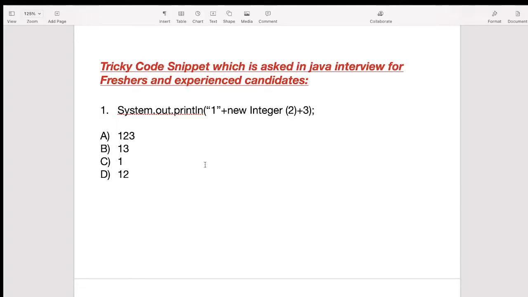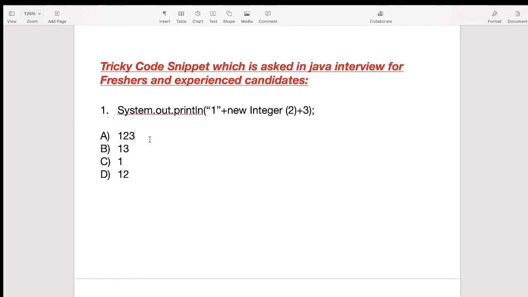So the first question is System.out.println, with a string "1" plus new Integer, and we are passing 2 plus 3, and we have to find out what will be the output for this statement. I have also created some options so that you can guess the output. I want everyone to pause the video, think about this problem statement and try to find out the output. I hope you have paused the video and found the output. So keep that output with you.